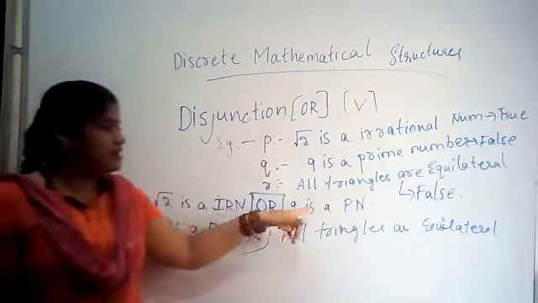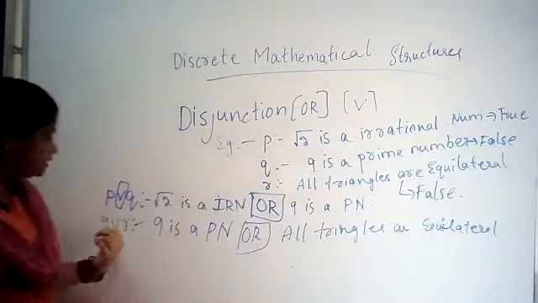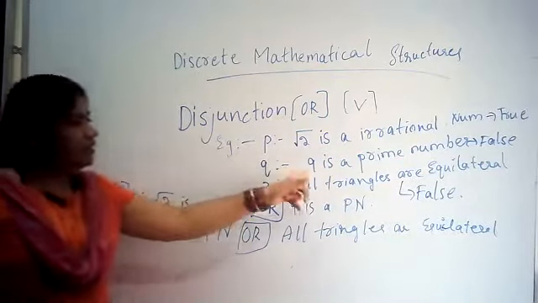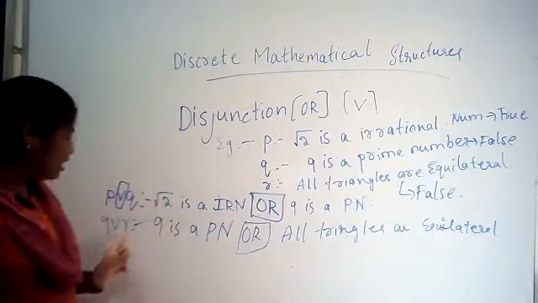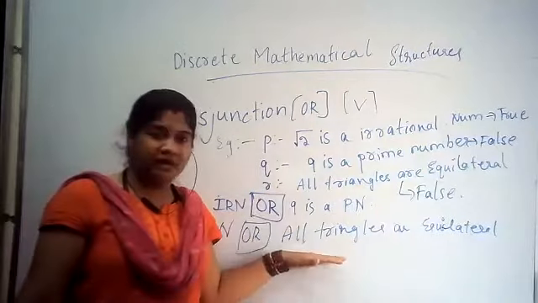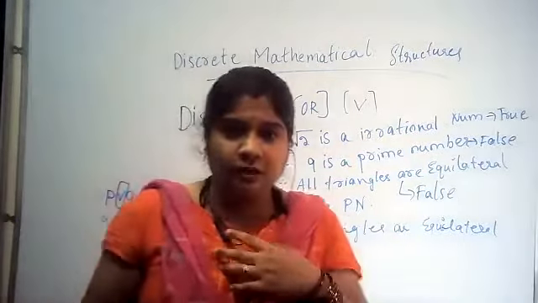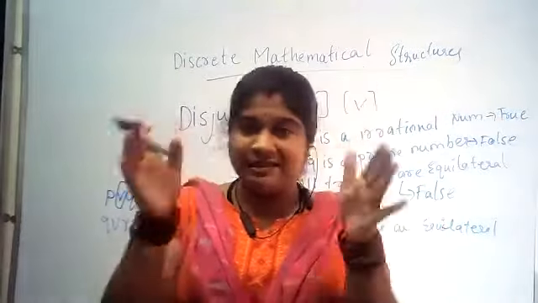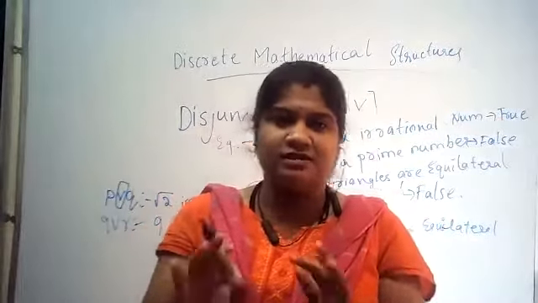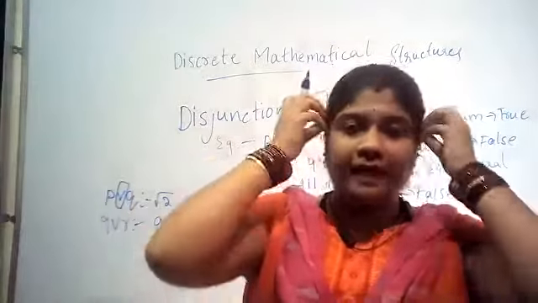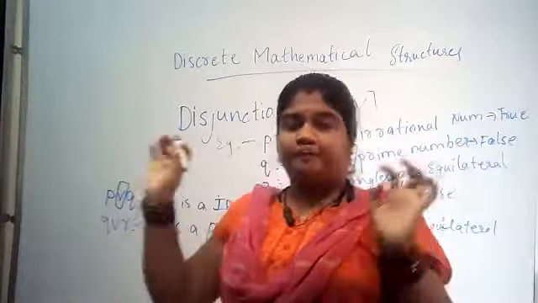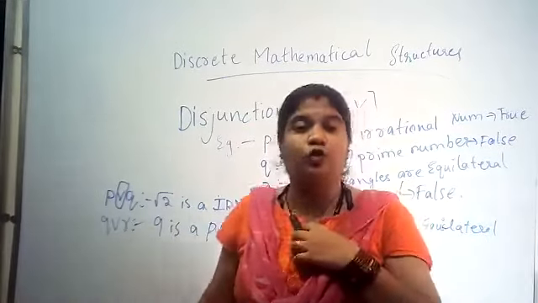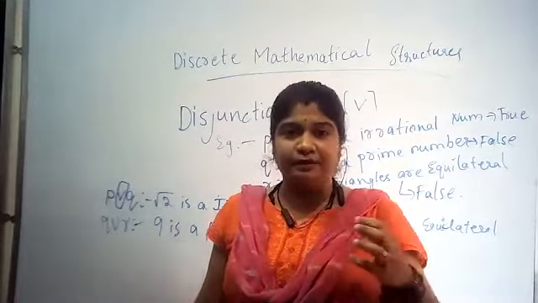Q is 9 is a prime number. Similarly, Q disjunction R. Q is nothing but 9 is a prime number, or R is all triangles are equilateral. So first, whenever you take any of the three statements or four statements, take as many statements as needed. Then after taking that, write the combinations like P disjunction Q disjunction R.